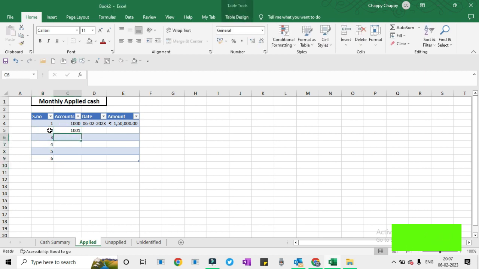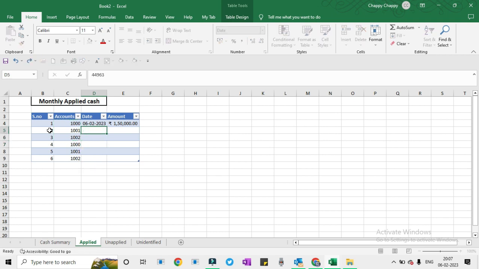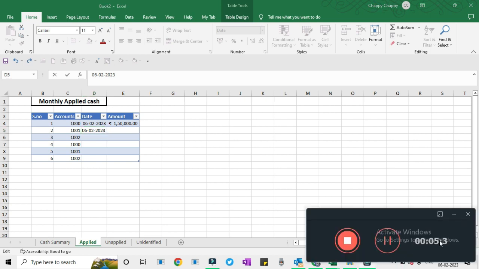So for getting numerical data, we have the formula RANDBETWEEN. Say the amount is 10,000 to 2 lakh, we will get a random number of applied cash. So we have random numbers. What we have to do is copy it and change to value.